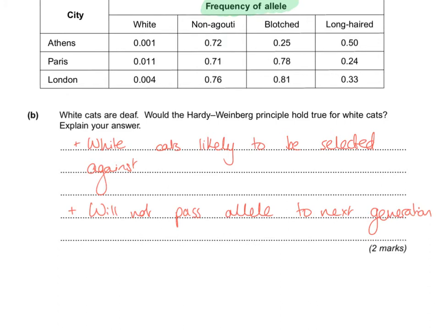Lots of people, slightly alarmingly, write, and therefore there will be no evolution. So yes, evolution is about allele frequency change, but when we're talking about Hardy-Weinberg, we need to be very clear about, we're talking about a mathematical model here that predicts that there will be no allele frequency change over time.